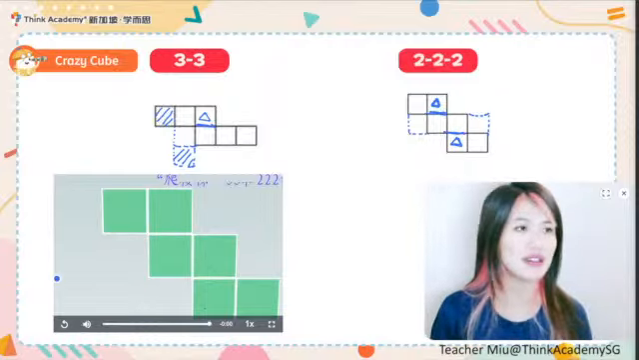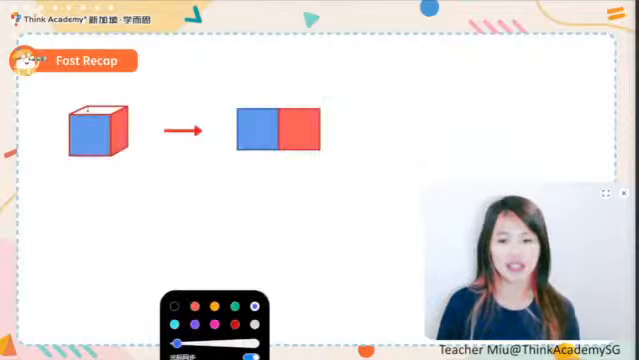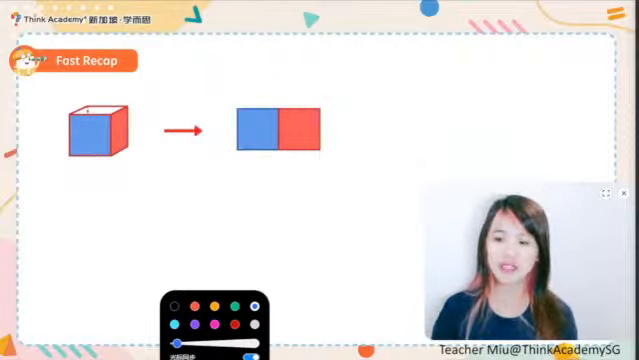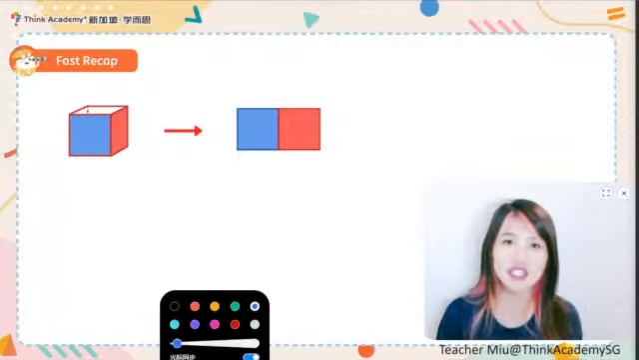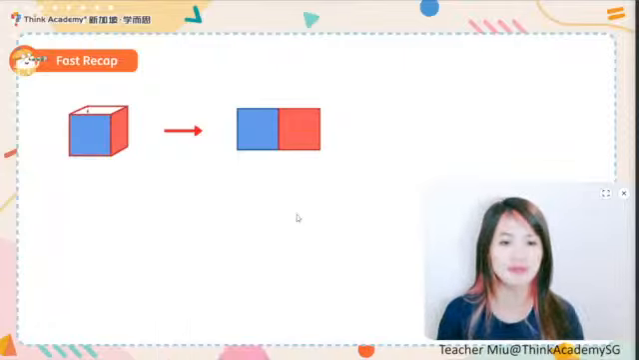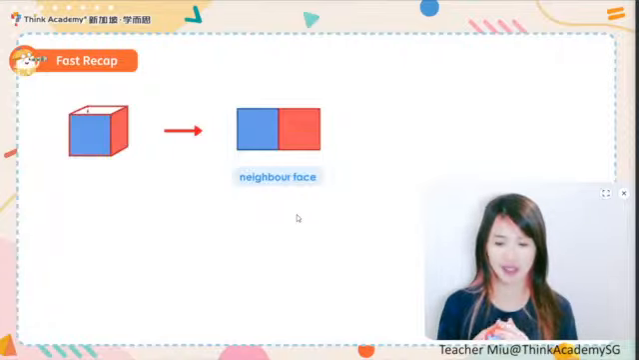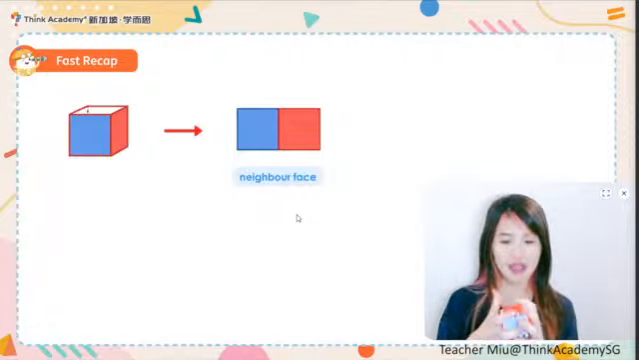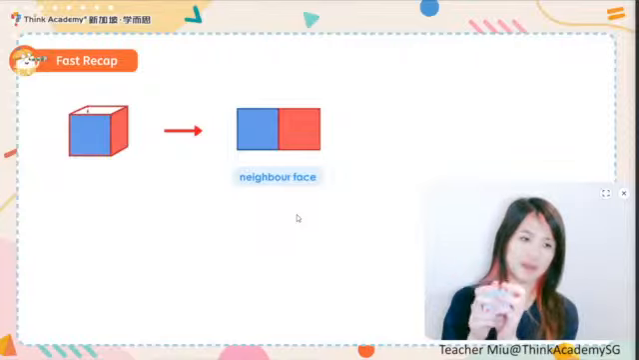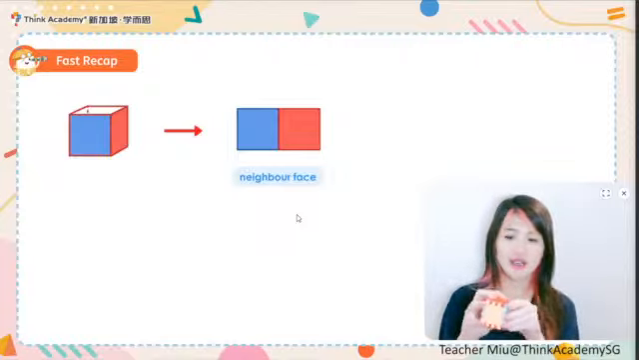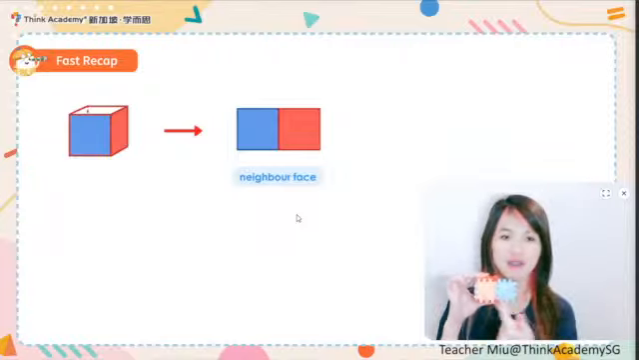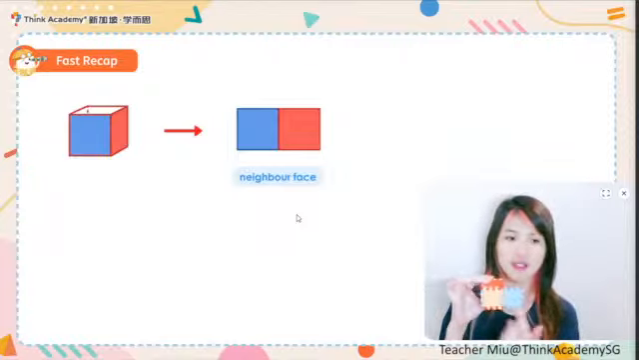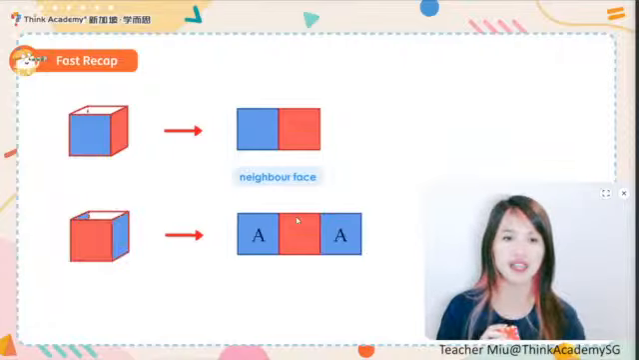Okay, let's take a look at this question. Now you see, if I just open the cube, there would be 2 faces connecting to each other, which we call the neighboring faces. Okay, let me show you. When I open the cube here, you see, when they are connecting to each other, they are the neighboring faces. Apart from neighboring faces, there are still what we call the opposite faces.